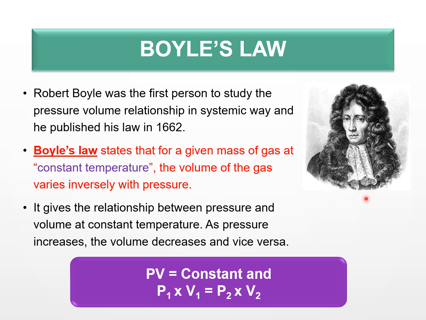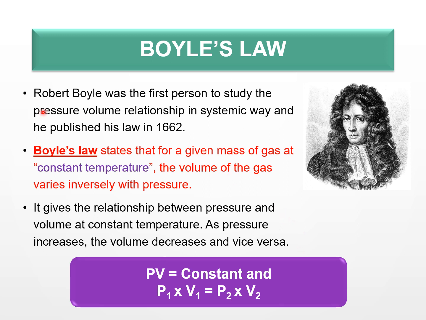What did he state? That at constant temperature, the volume of a gas is inversely proportional to the pressure. Which means at any constant temperature, if the pressure increases, the volume decreases, and if the volume increases, the pressure decreases.